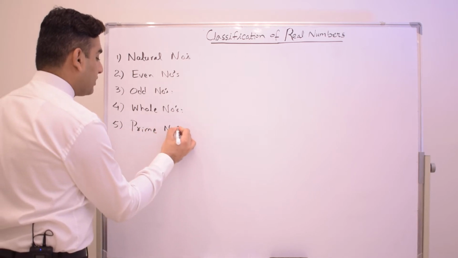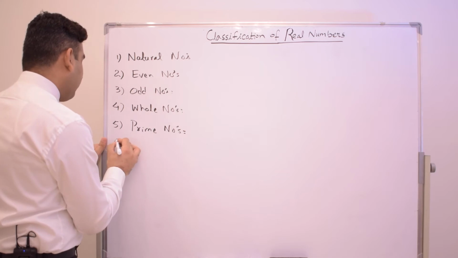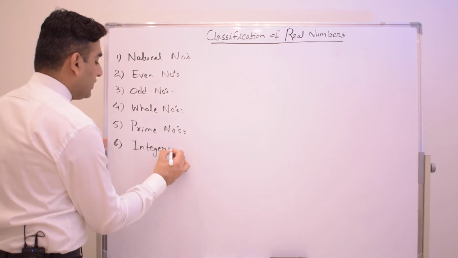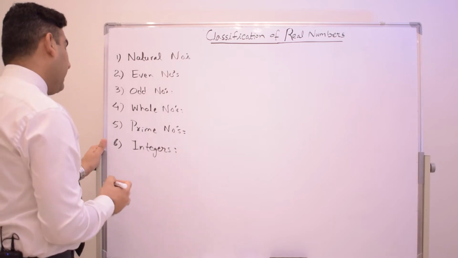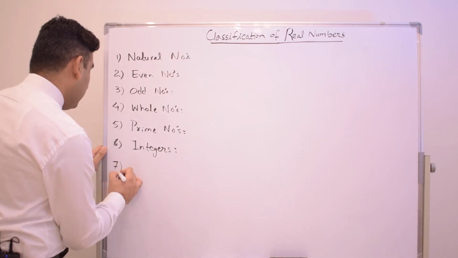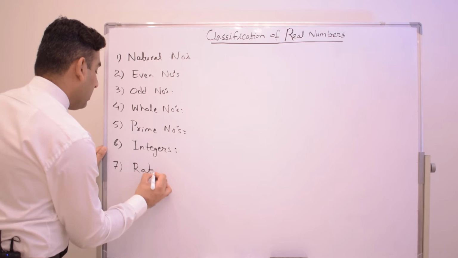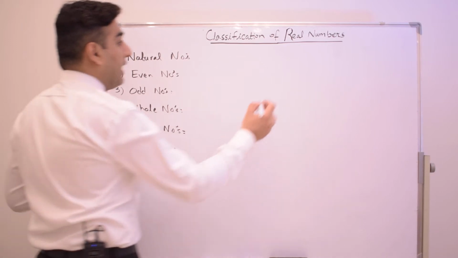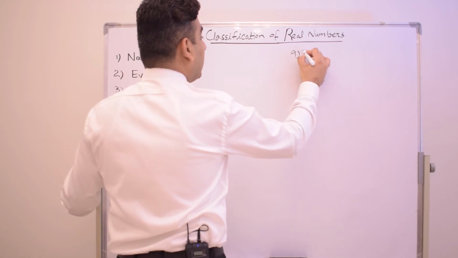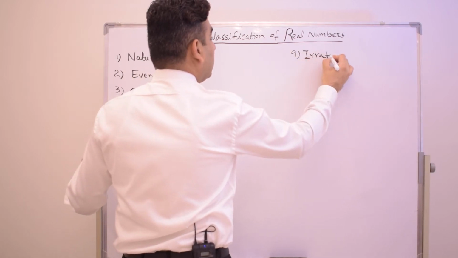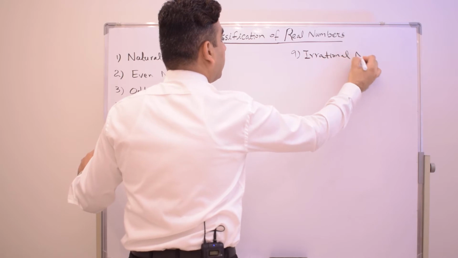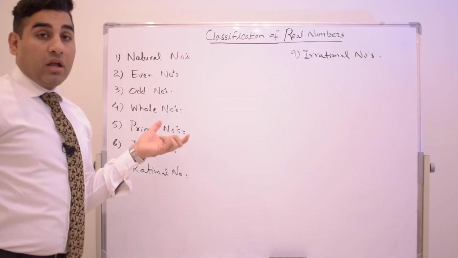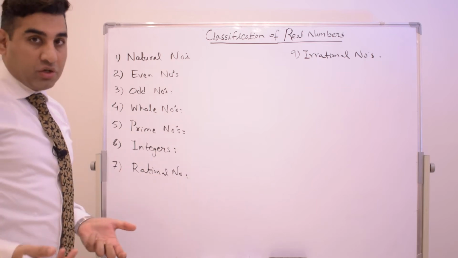After that, integers. Then rational numbers, and here I will write the ninth one, irrational numbers. So let's start understanding what natural numbers are.